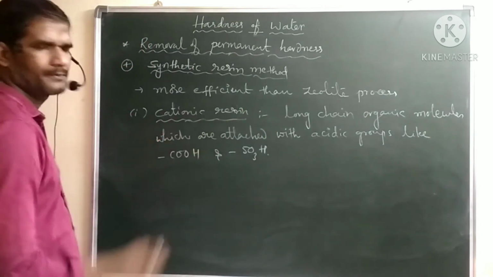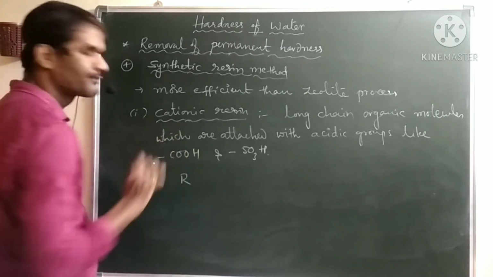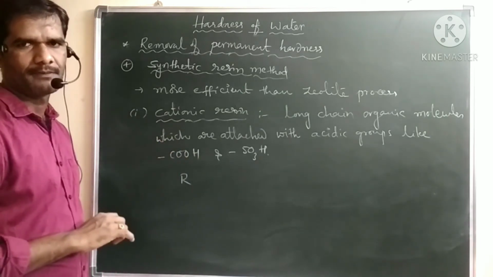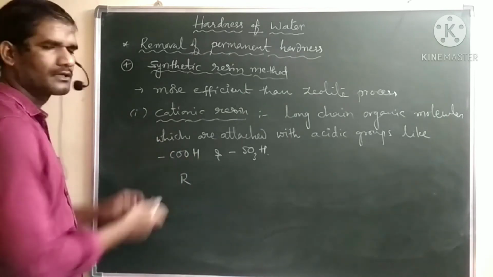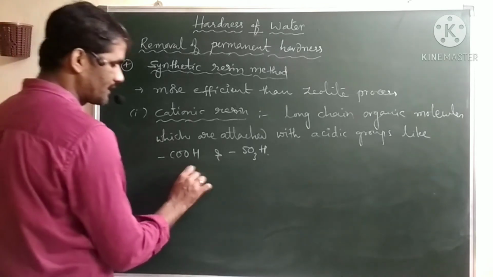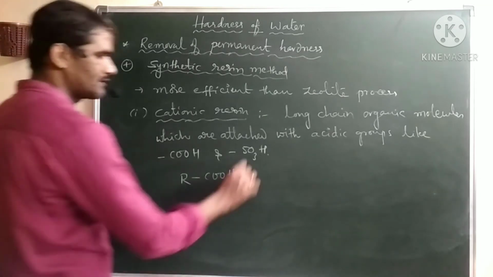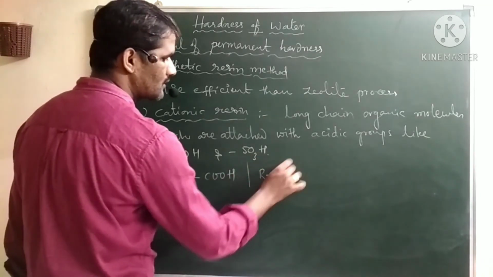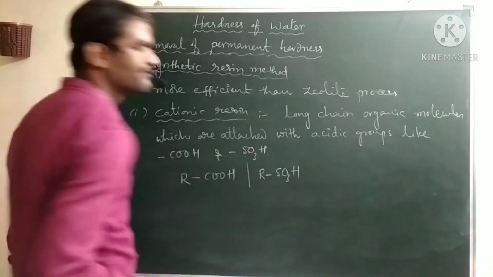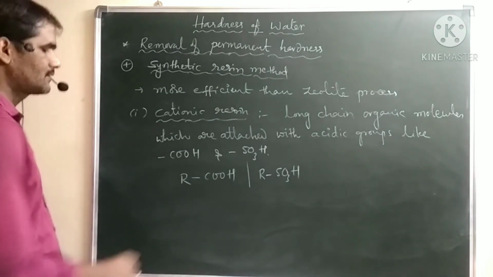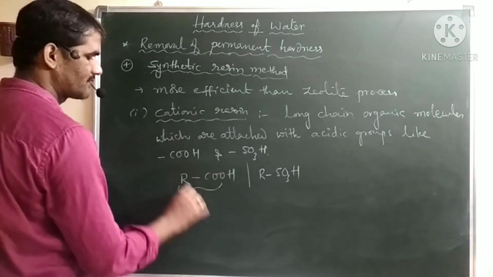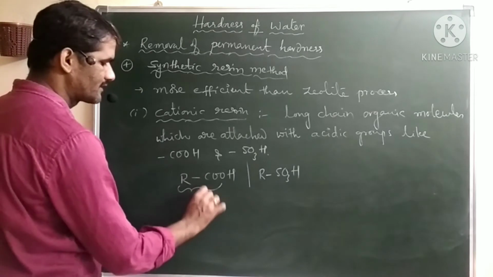Let us assume the long chain organic part is R. Now the cationic resin we can represent like this: the long chain organic part is attached at the end with the carboxylic acid or SO3H. This overall part we can represent in the short form like this, RH.